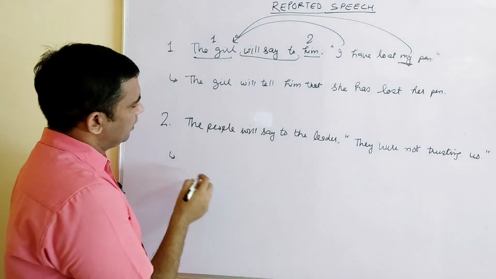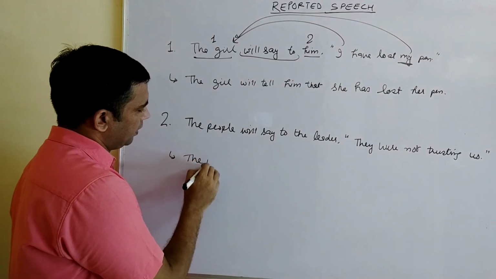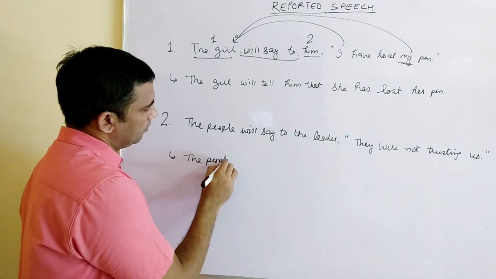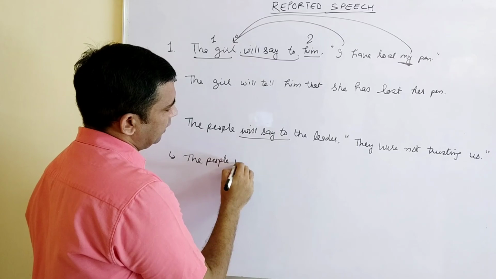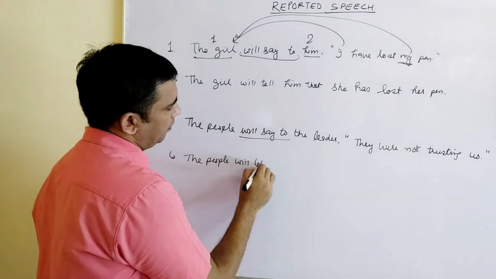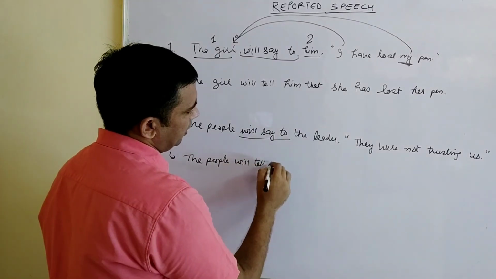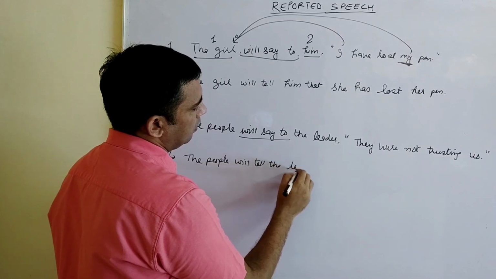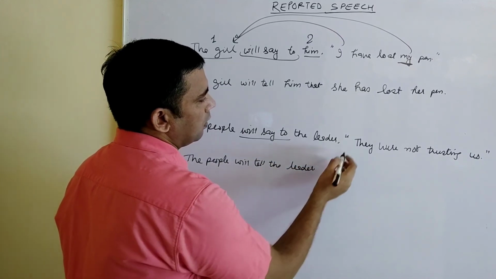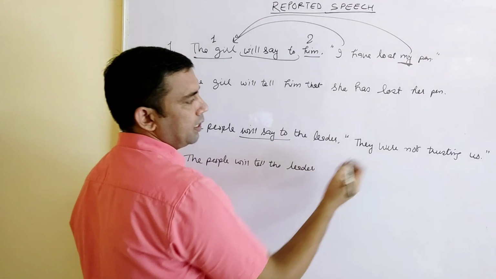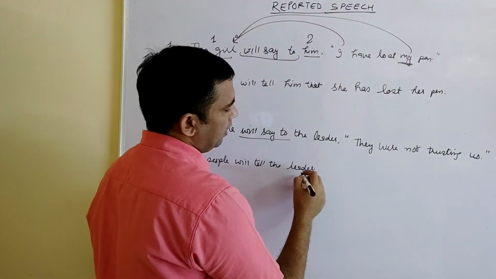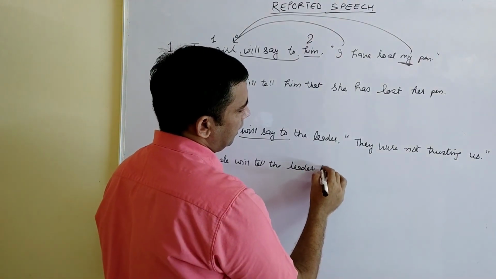Starting again one by one. The people. Will say to will change into will tell. The leader. To remove the commas because that is an assertive sentence, so what we will write? We will write here that.